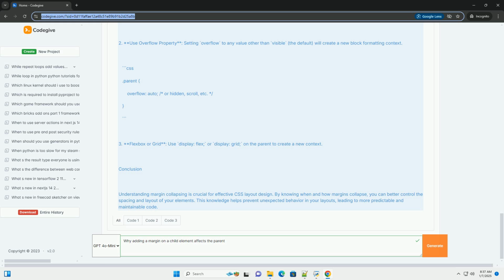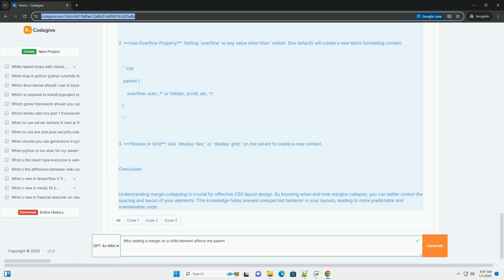Example code to illustrate margin collapsing. Here's a simple example that demonstrates this behavior. Explanation of the example. 1. HTML structure. We have a parent div with a class of parent and a child div with a class of child. 2. CSS styles. The .parent class has a margin of 20px, padding of 10px, and a border of 1px solid blue. The .child class has a margin of 30px.